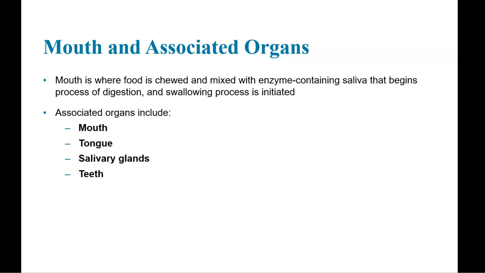So the mouth is where the food is chewed and mixed with enzyme-containing saliva. That begins the process of digestion, and then the swallowing process is initiated. Some of the associated organs include the tongue, the salivary glands, and the teeth.